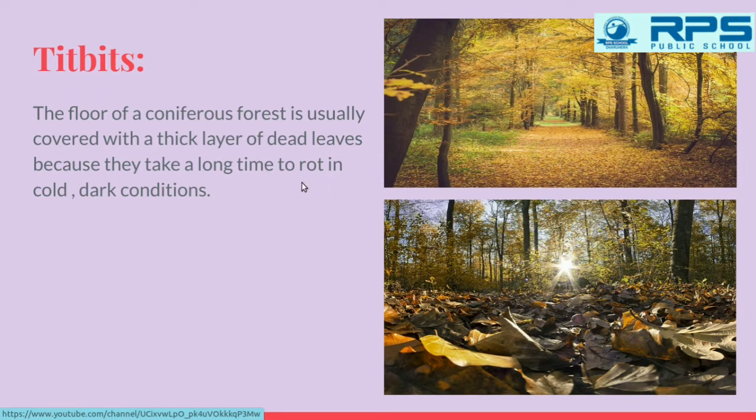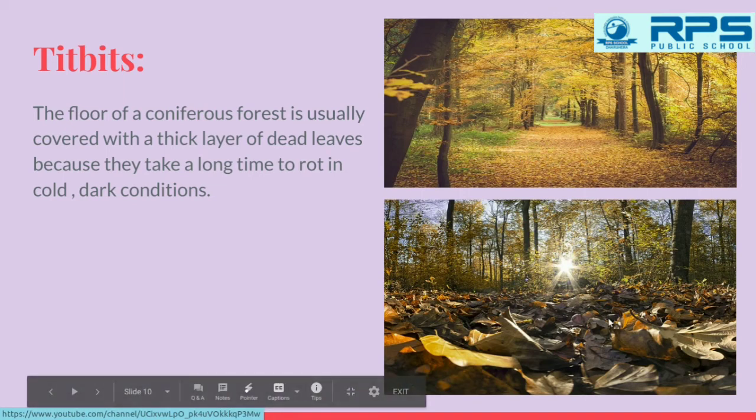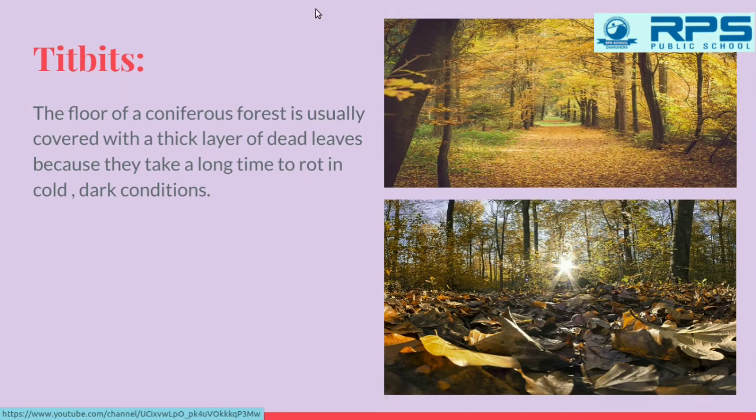Children, the meaning of rot is decay. Okay, they don't decay soon, they take a long time to decay. The coniferous forest, as I told you, they shed their leaves in autumn, and these dead leaves take time to decay, so they are usually seen the way we are able to see in this picture. They fall like this and can be seen a little brownish or a little orangish in color.